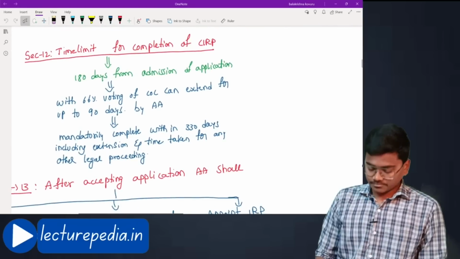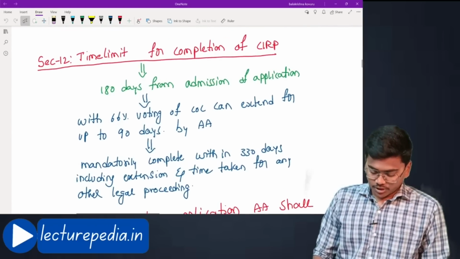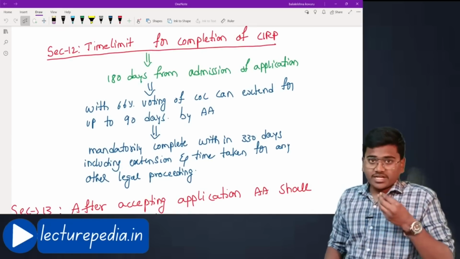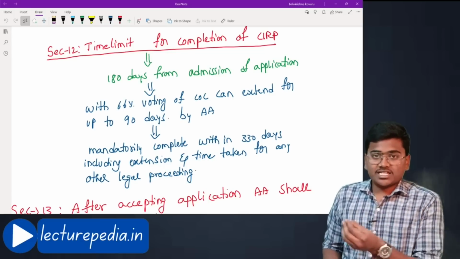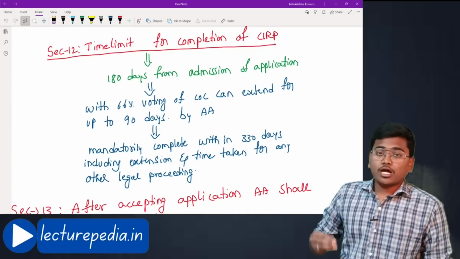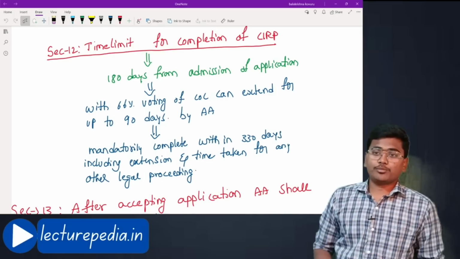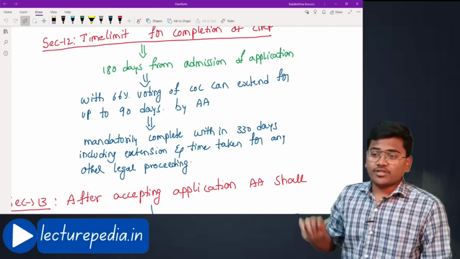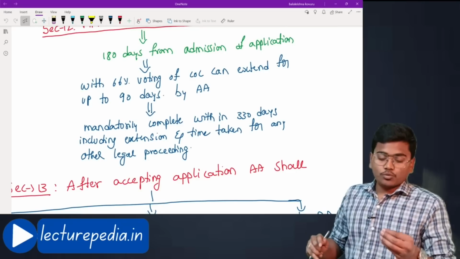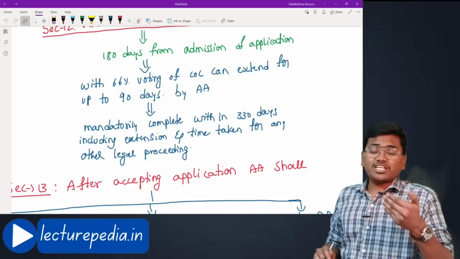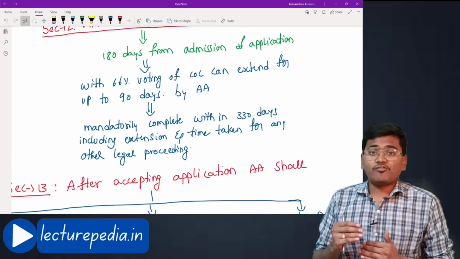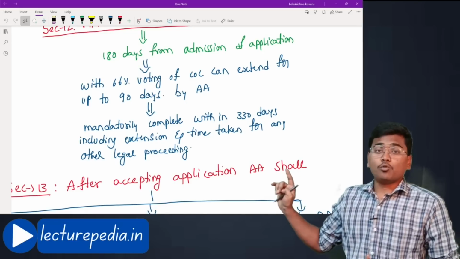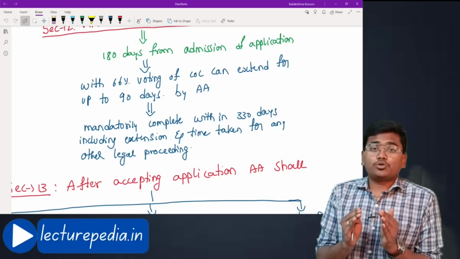Okay. Next, section number 12, time limit for completion of CIRP. Okay, from the date of acceptance of the application by adjudicating authority, within how many days you have to complete this entire CIRP process? Let us see. It has to be completed within 180 days from the admission of the application. However, if you are not able to complete the CIRP process within 180 days, then an extension of up to 90 days can be granted to you, provided 66% of voting of committee of creditors approve to such extension.